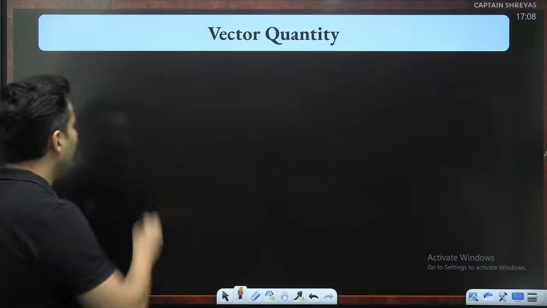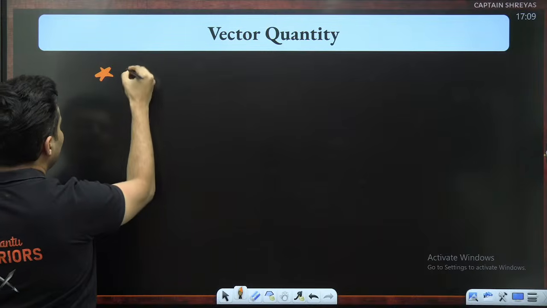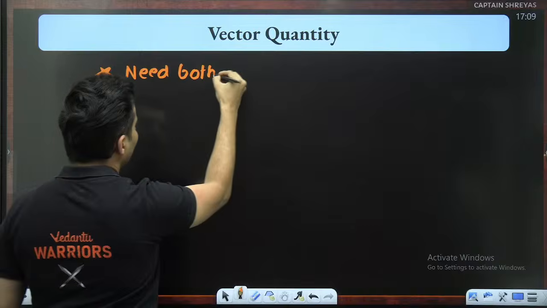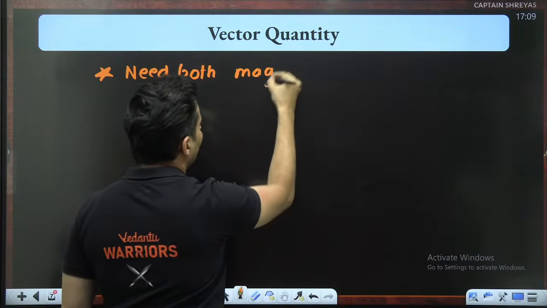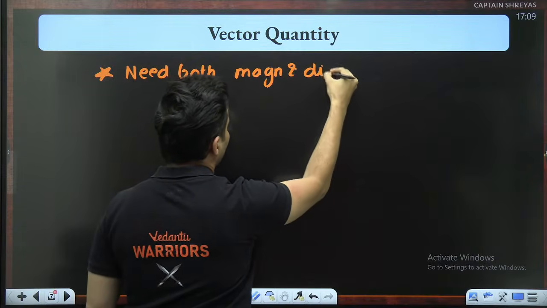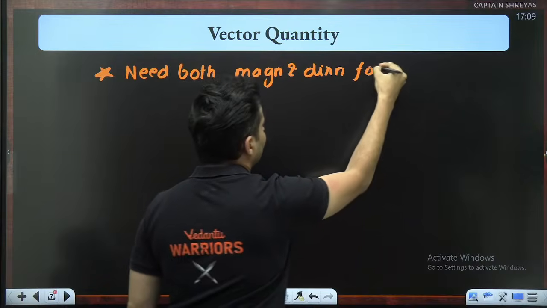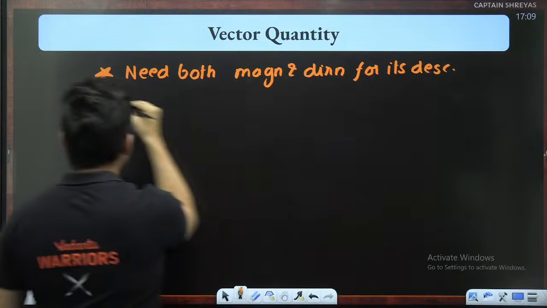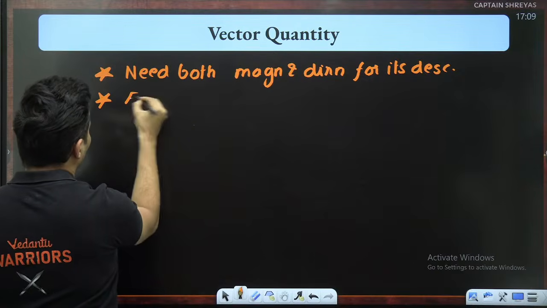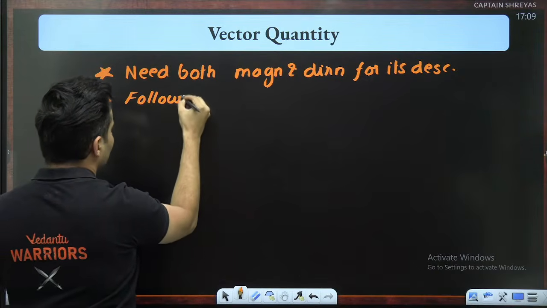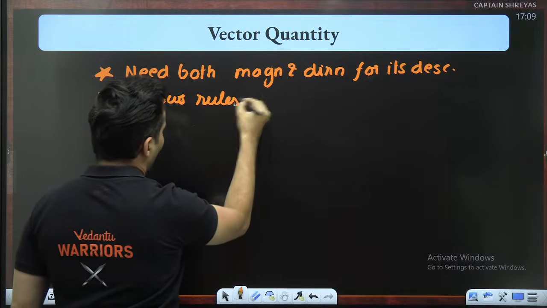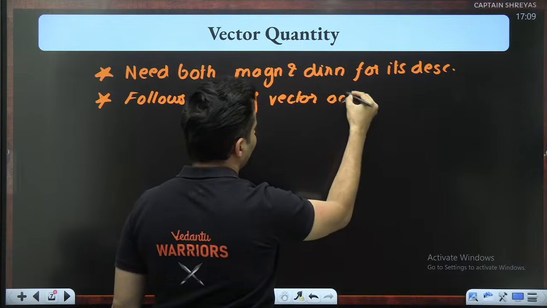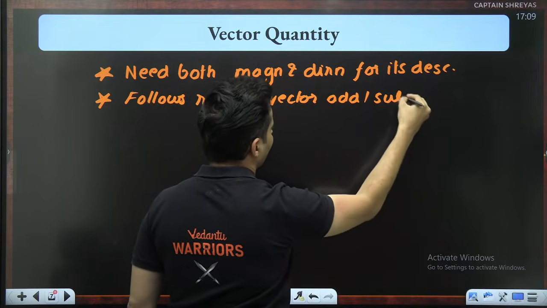Okay. For a vector quantity, you will need both magnitude and direction for its description. Obviously, since it's a vector quantity, it follows the rules of vector addition. We'll see what that is later on. Vector addition or vector subtraction.